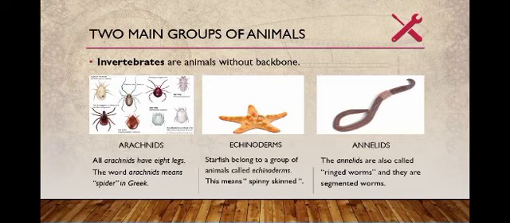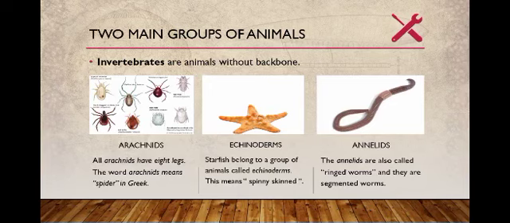The animals include arachnids, echinoderms, annelids. The arachnids have 8 legs. The word arachnids means spider in Greek.